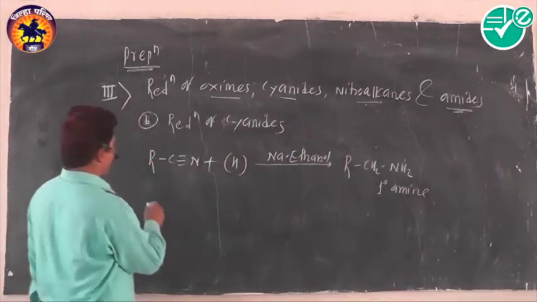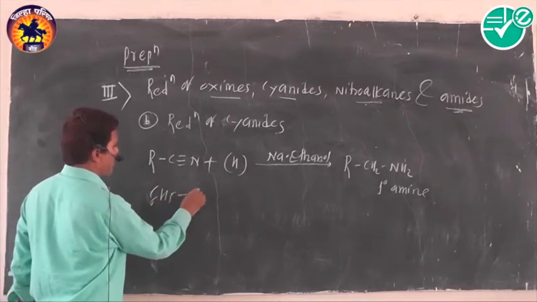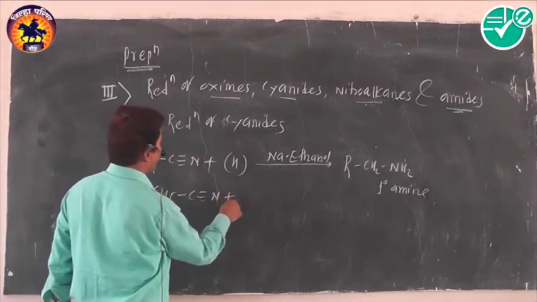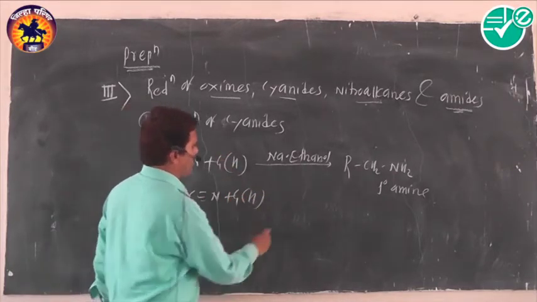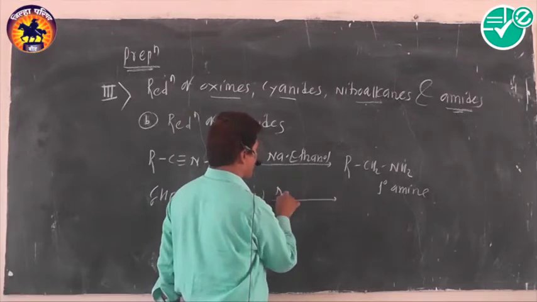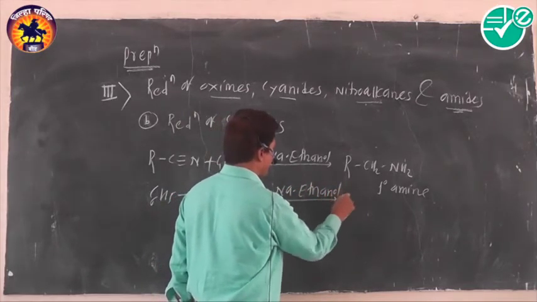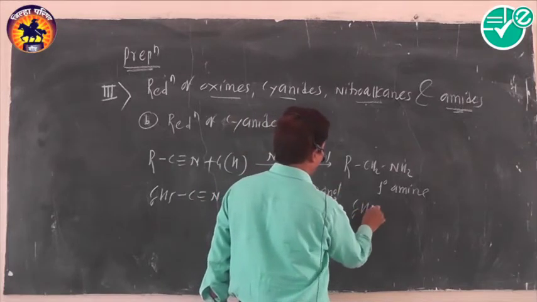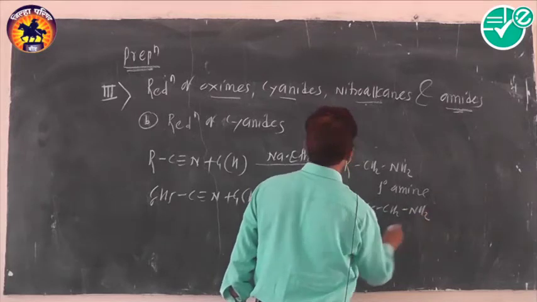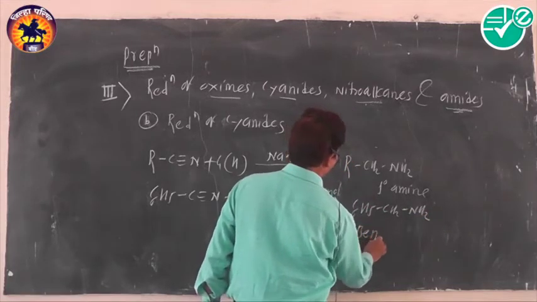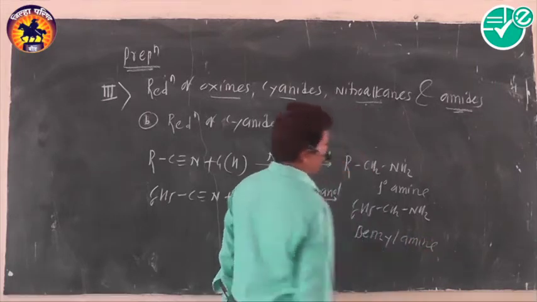Suppose we use benzonitrile, cyanobenzene, as the reactant. When this benzonitrile is reduced by using sodium in ethanol, we get the product called benzylamine.